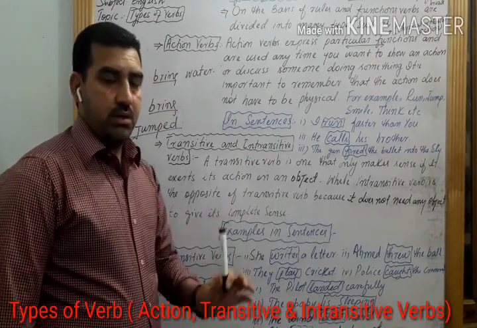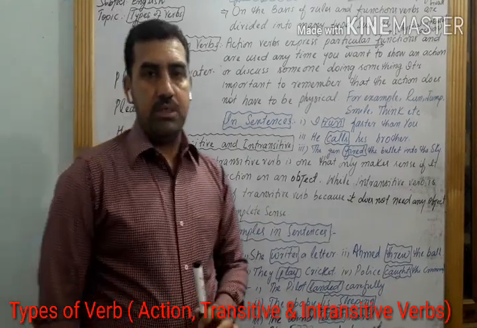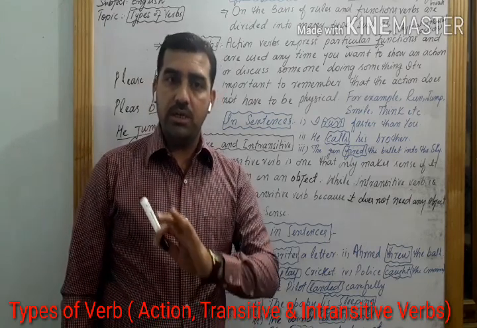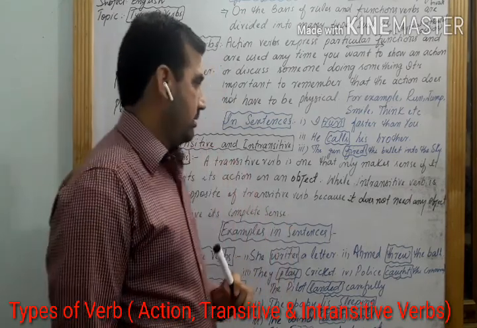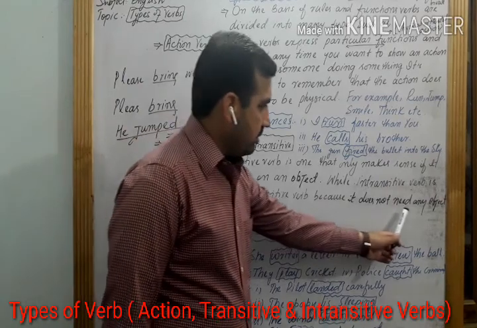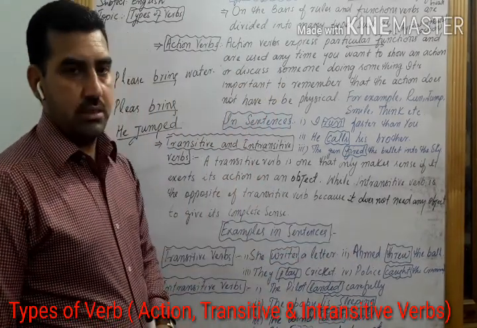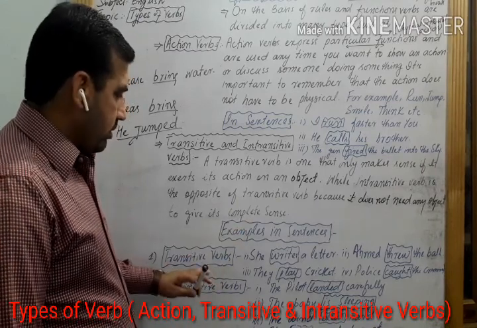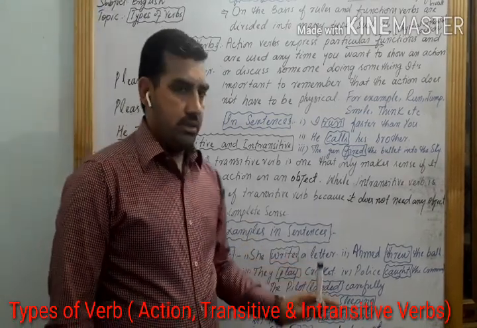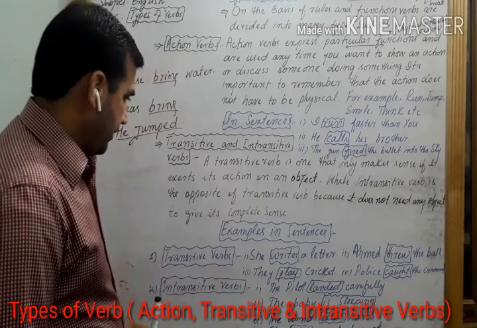Why? Because it doesn't need an object to give its complete sense, and they are complete sentences. Some examples of transitive and intransitive verbs are given.